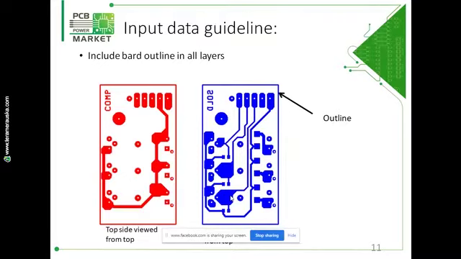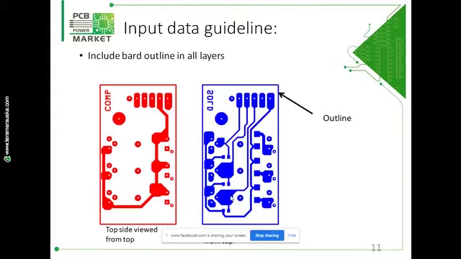Include board outline in all your layers. Outline is a single closed shape of the shape and size required by you in the final PCB. So we will conclude that anything inside that closed shape is your PCB and outside of that closed shape is not your PCB, it is extra.